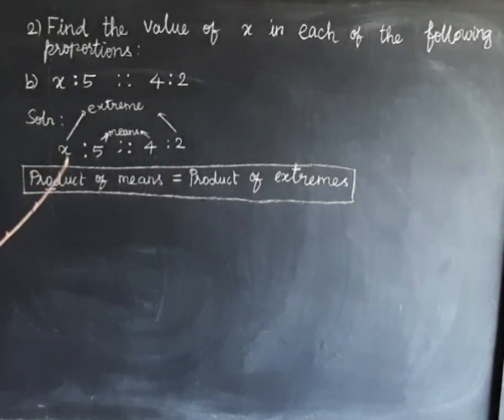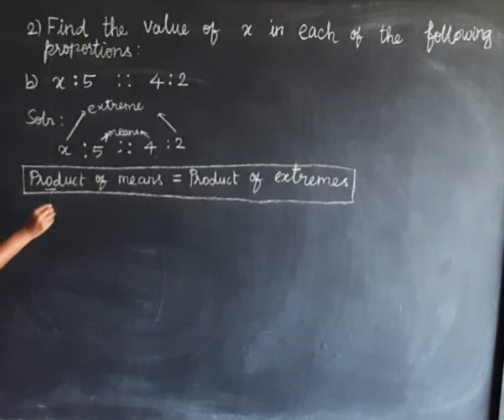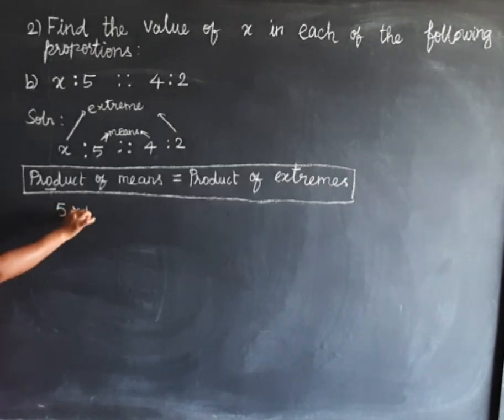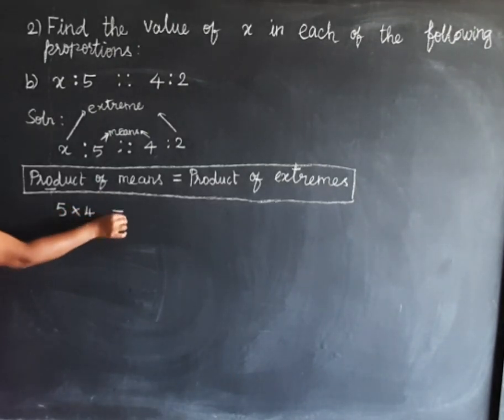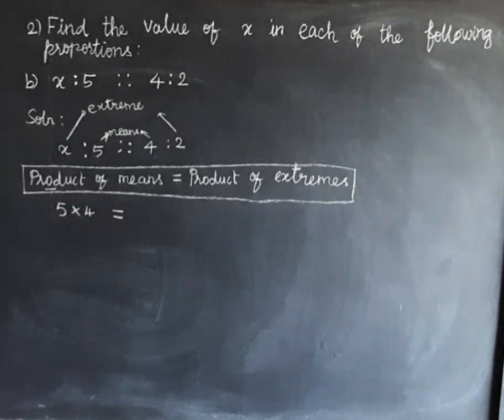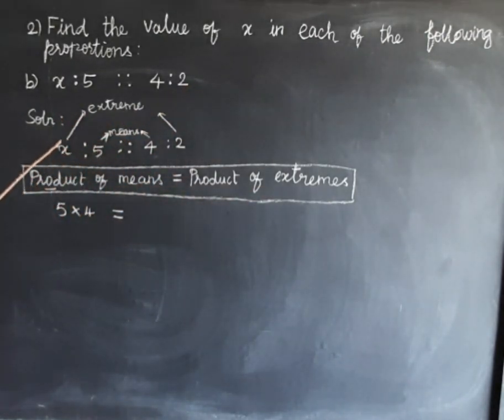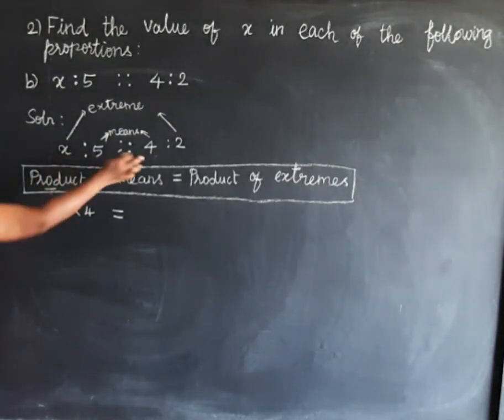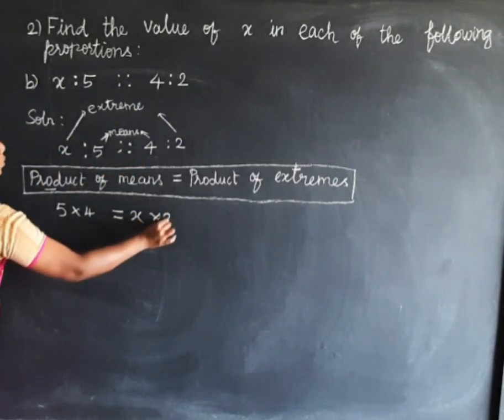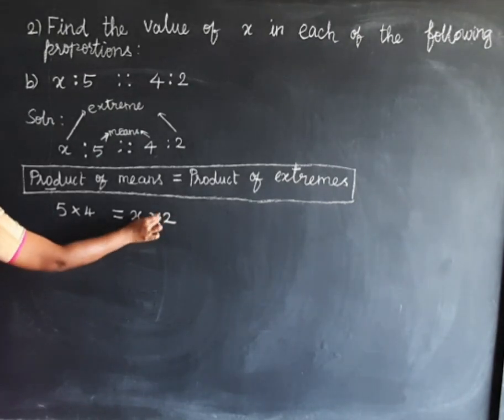So what is meant by means? Means means middle terms. Product means we have to multiply the middle terms. So what are the middle terms? 5 into 4. So 5 into 4 is the middle terms. Okay, next equal to product of extremes. Extremes means extreme terms, so first and the fourth term. So x into 2.